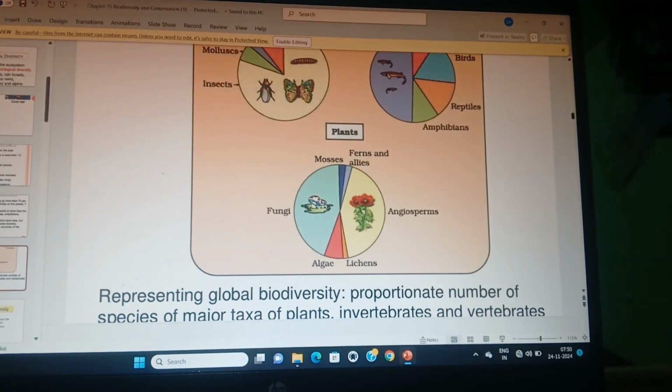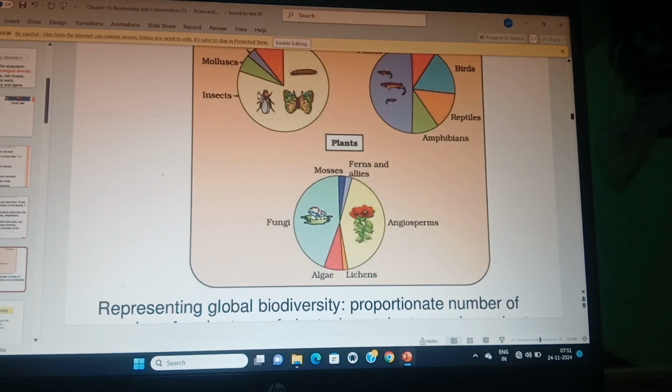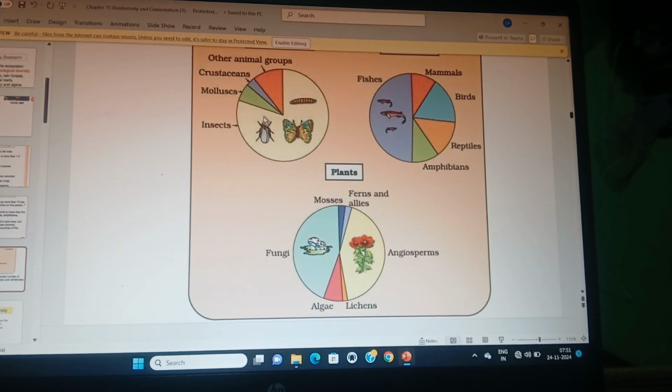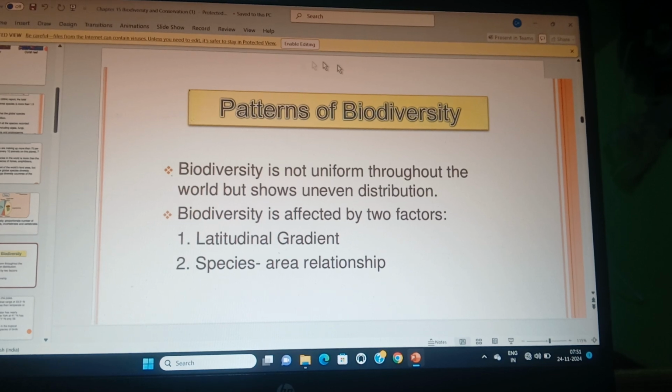So student, this graph is representing the global species diversity. This is the global species diversity of invertebrates, this is the global species diversity of vertebrates, this is the global species diversity of plants. Then you look at the pattern of biodiversity.